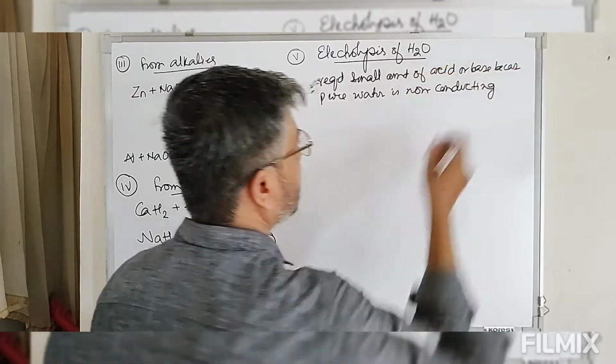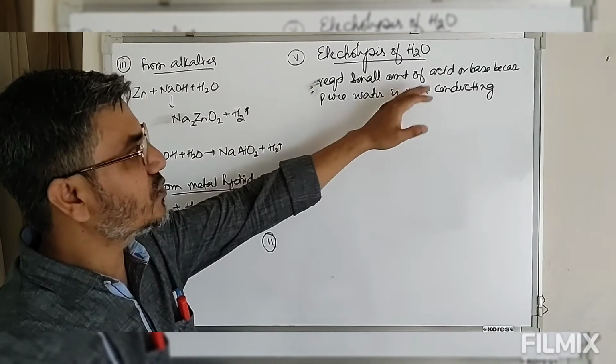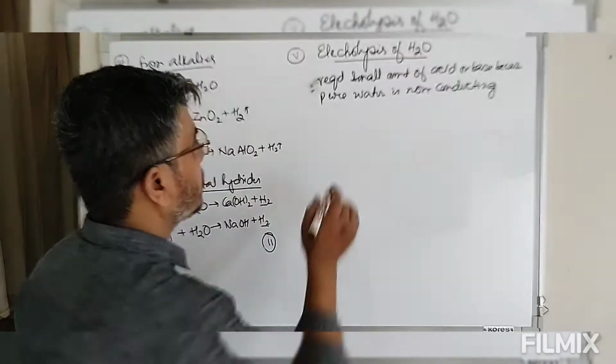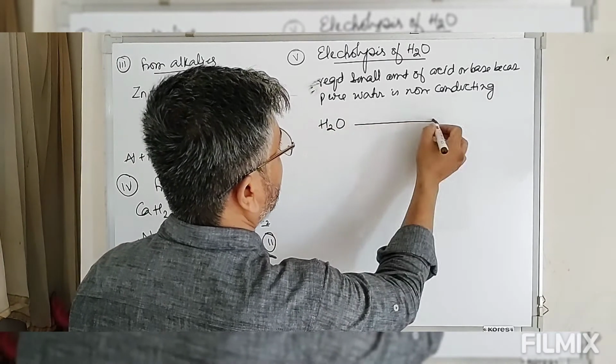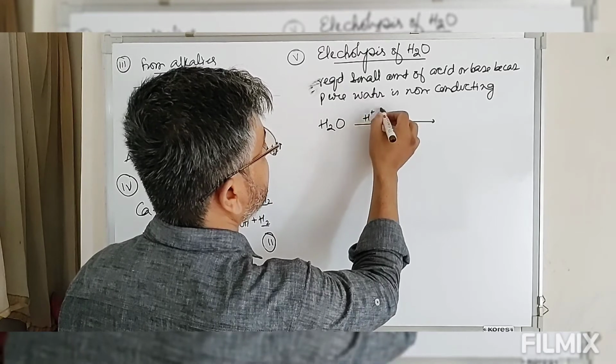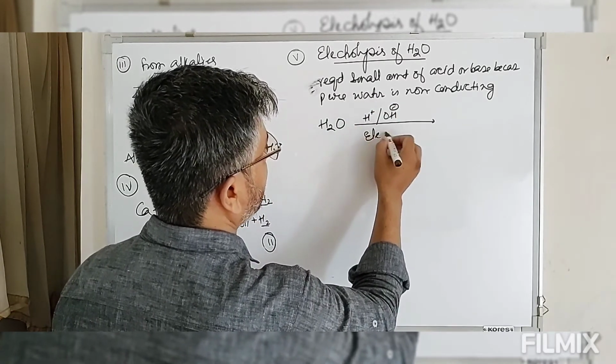So pure water being non-conducting, electrolysis is not possible. So to make the solution conducting, we require a small amount of acid or base. That means we take water, after this we place some acid or base, and to this we pass electric current, that is electrolysis.